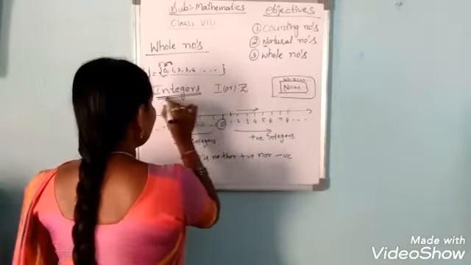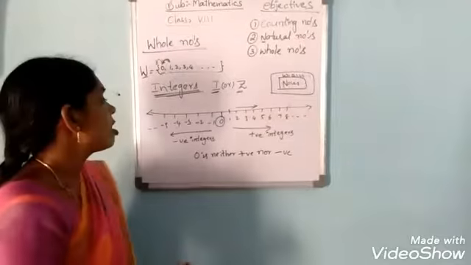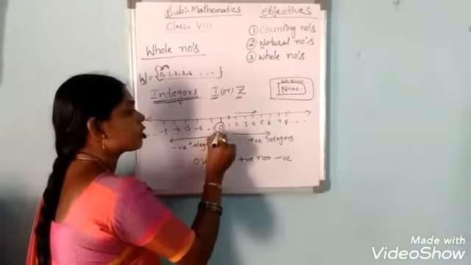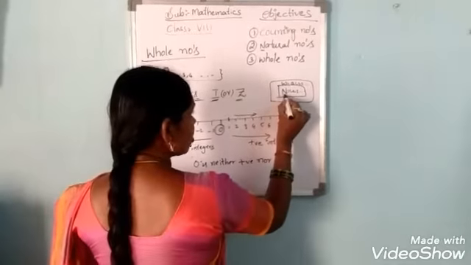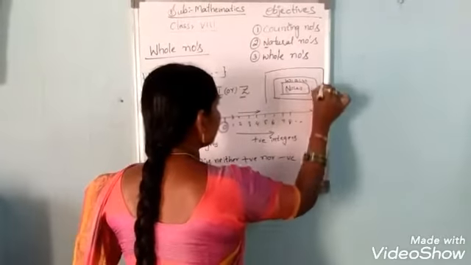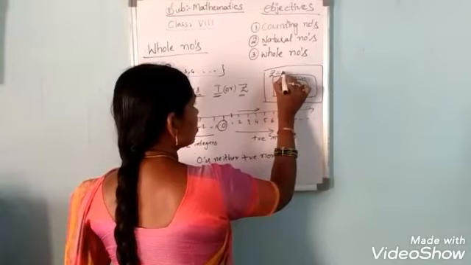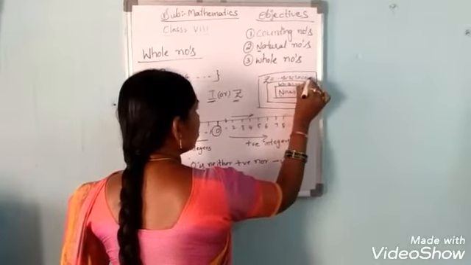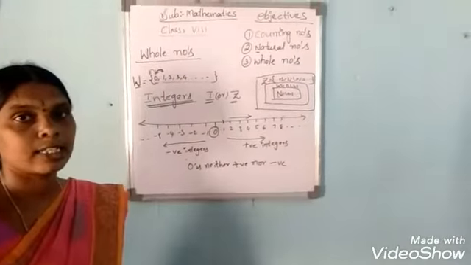So what is the integer set? The integer set is denoted with capital I or capital Z. Integer set means all the positive numbers, all the negative numbers, together with 0. Now the natural number set is a subset of the whole number set, and the whole number set is also a subset of the integer set. So that is Z equals -infinity, ..., -3, -2, -1, 0, 1, 2, ..., infinity. This is called the integer set.